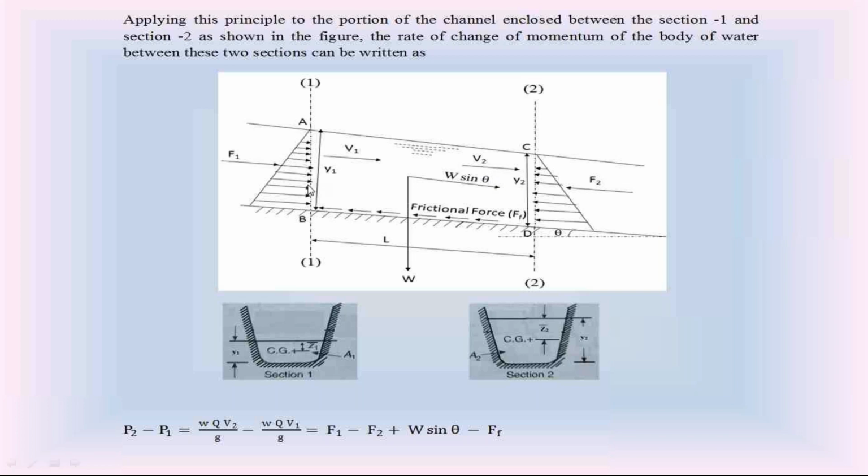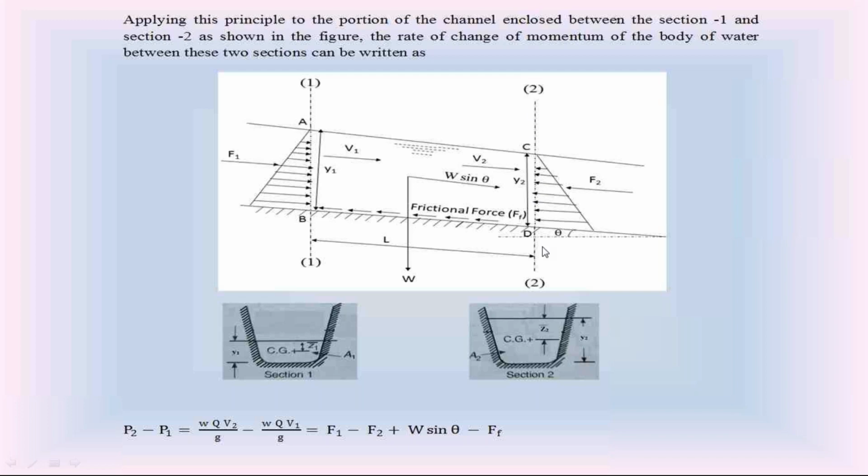Then at section 1, take F1 as the hydrostatic force, not the pressure, please. This is the hydrostatic pressure distribution at section 1. Let F1 be the hydrostatic force at section 1, and F2 the hydrostatic force at section 2. This is the pressure distribution at section 2. So check this diagram carefully.